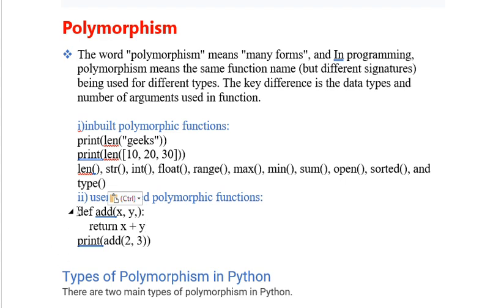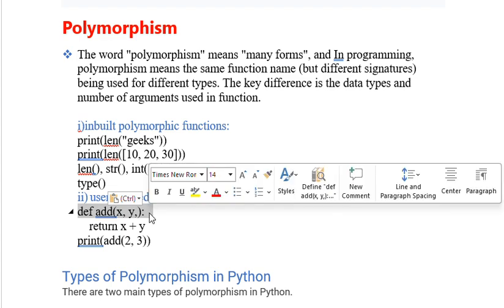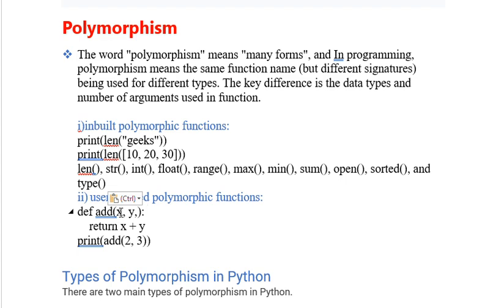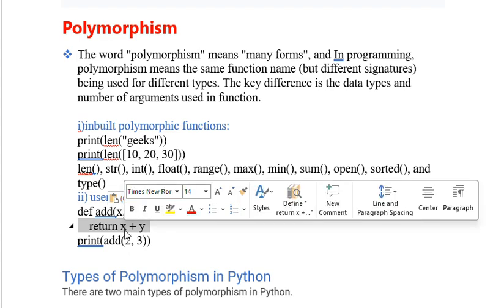So we have to define the function, using def, called add. Add is the function name, and we have used some arguments, x and y, and we are trying to print x plus y. The values for those parameters x and y are 2 and 3, which we are passing. So we'll get 5 as output. Now instead of this we can directly use sum of 2 comma 3, which means directly we'll get 5, which is the inbuilt way. This is the user defined way. You can try it in your own way.